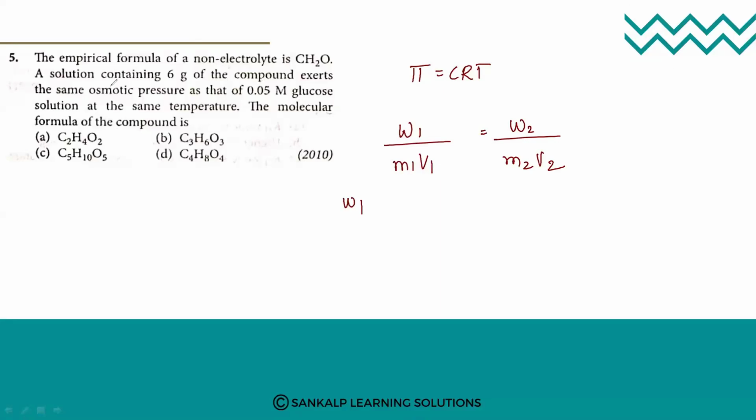We know that W1 is the mass of the glucose. W1 is the mass of the glucose, that is 0.05 into its molar mass. So what is W1? 0.05 into the molar mass of glucose, which is 180. So we get 9 grams.